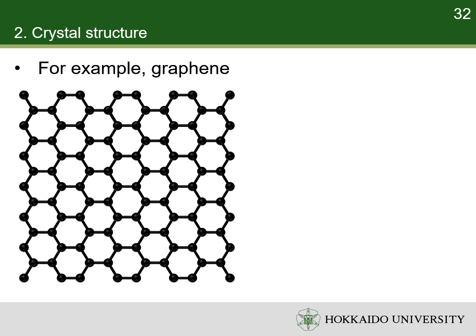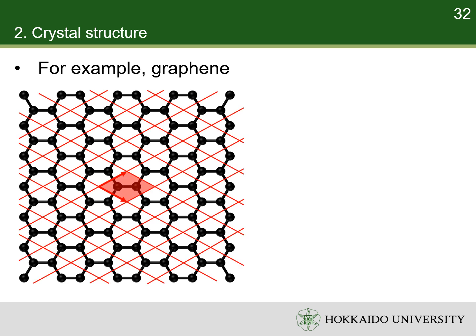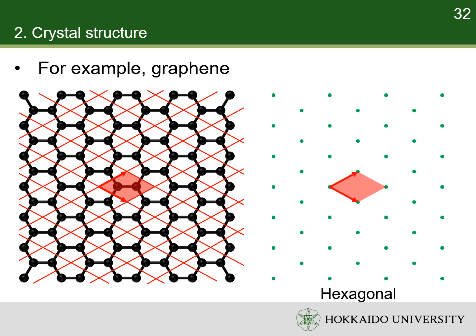For example, graphene is a typical two-dimensional crystal. The unit cell is rhombus, and the angle is 60 degrees. So, the lattice for graphene is hexagonal. Each unit cell of graphene contains 1 lattice point but 2 carbon atoms.